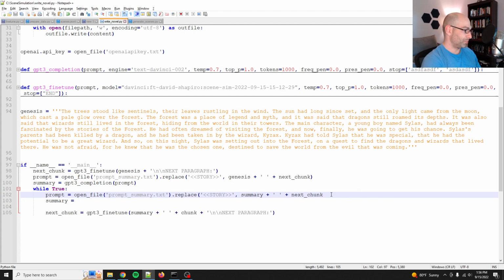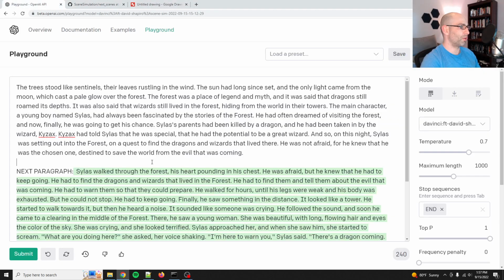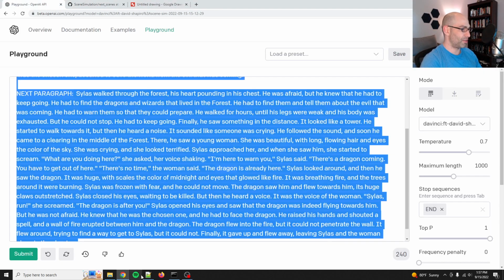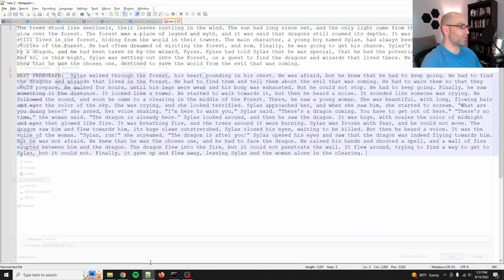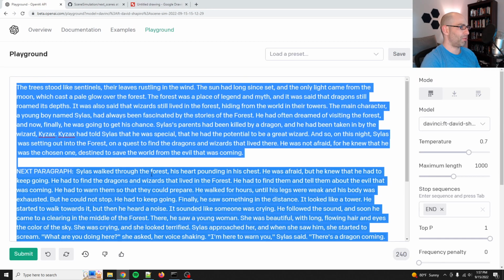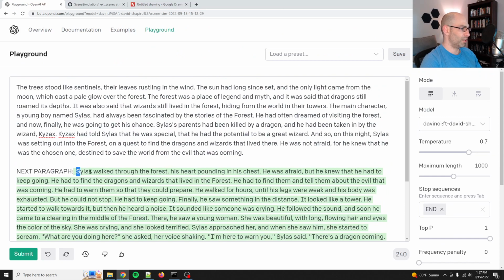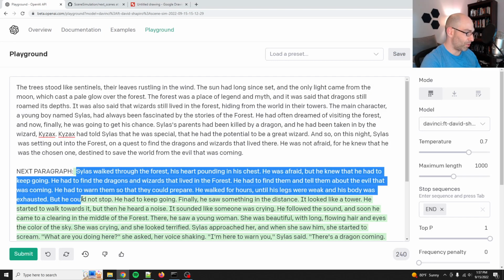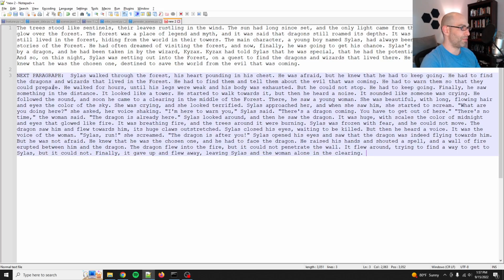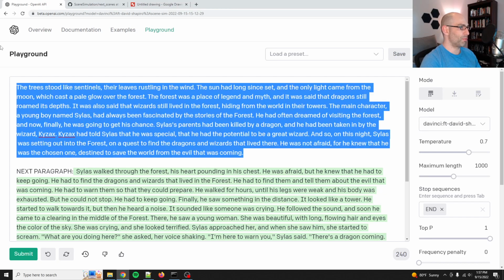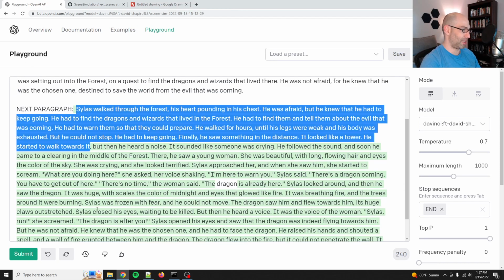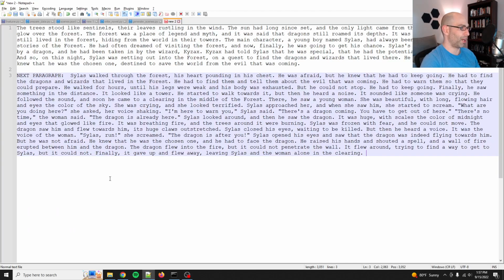All right, so we get the next chunk. Well, here, it might help if I actually just kind of run through it. Okay, so then what do? We take this, so this is 2 chunks. Whoops, don't need to save that. And so then we say, all right, so we've got all this together. And so then what do? We take this one, we take a summary of this guy, and then this one. Okay, so we only summarize the previous chunk. Yeah, because we'll want a summary of this, and we'll concatenate it with this guy, and then we'll generate the next chunk. Okay, right. Got it.